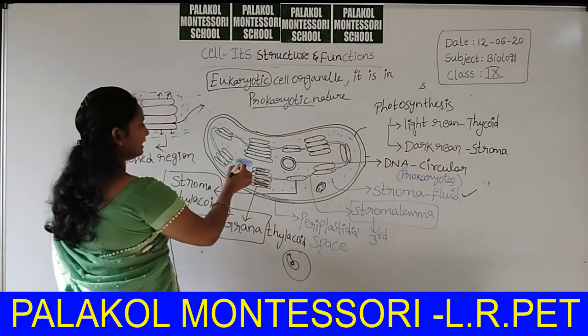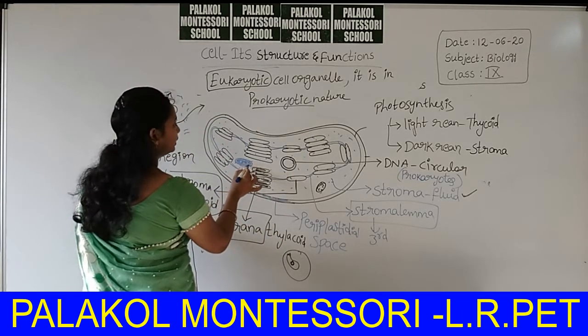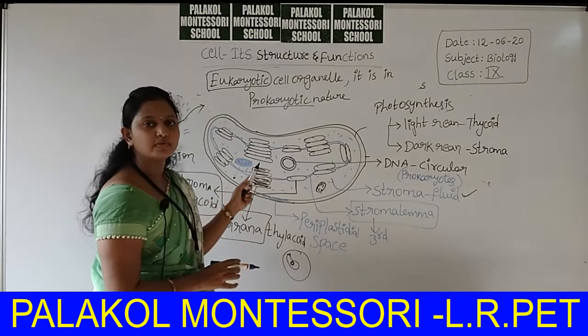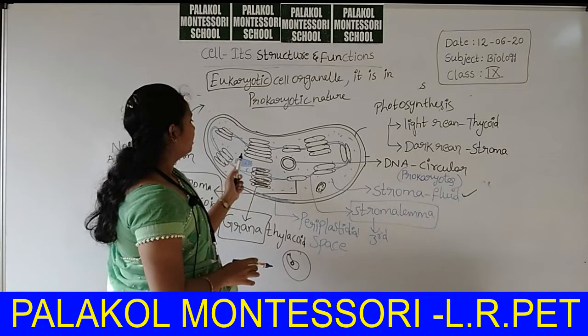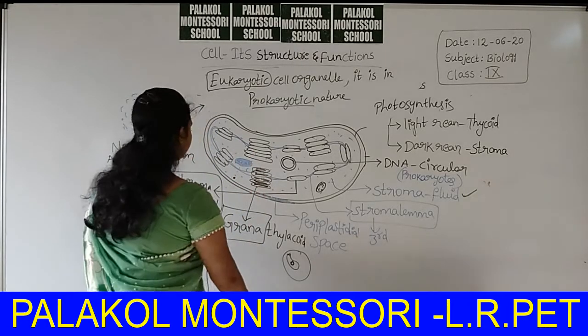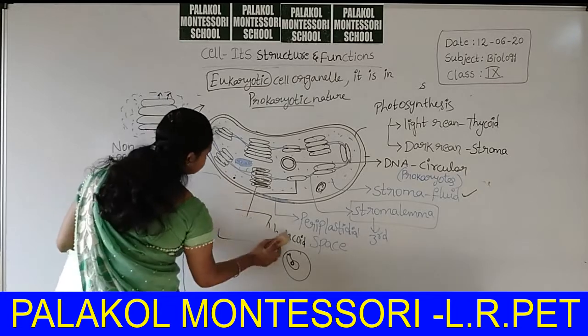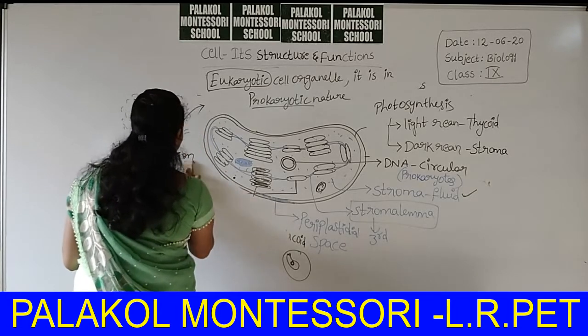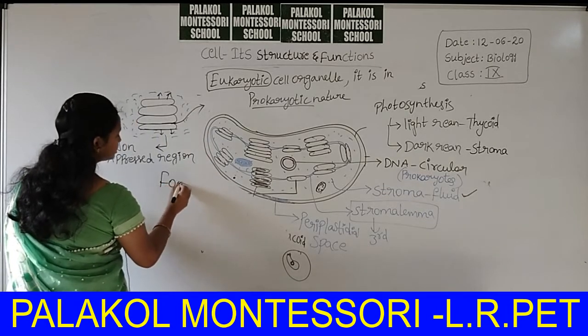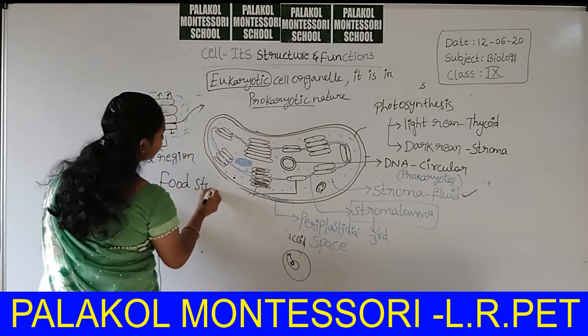Then here the starch granule is present. It is the end product of photosynthesis. So chloroplasts are called food storing cell organelles.